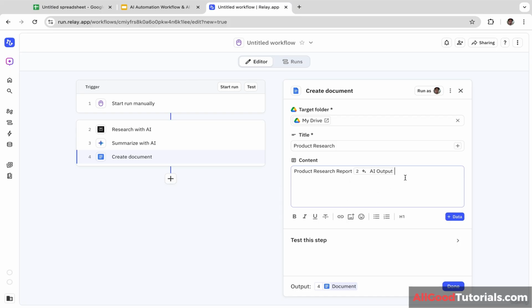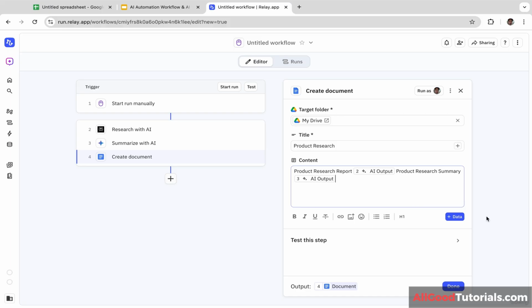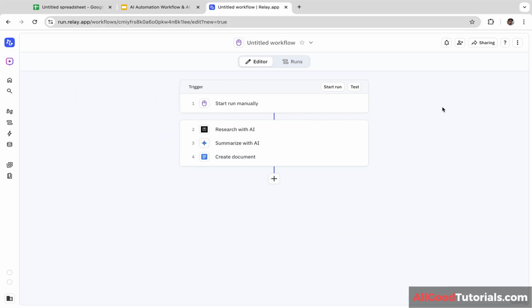And the second one is product research summary at, let's click this summarize with AI output, and let's click done. Okay guys, we are done. Now we are going to run this AI agent. We are going to test this AI agent to make sure it is working.